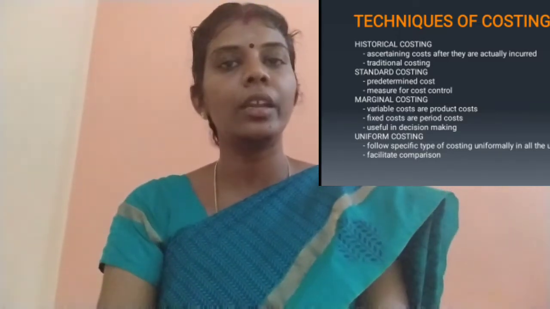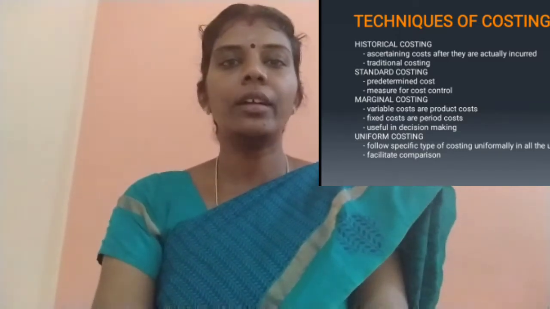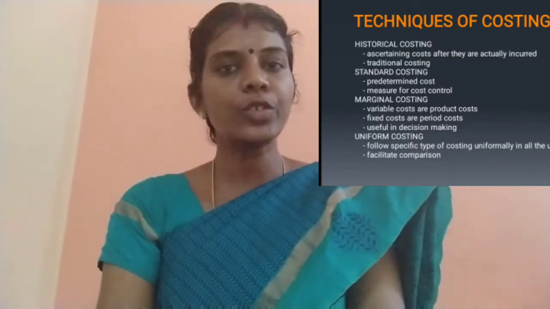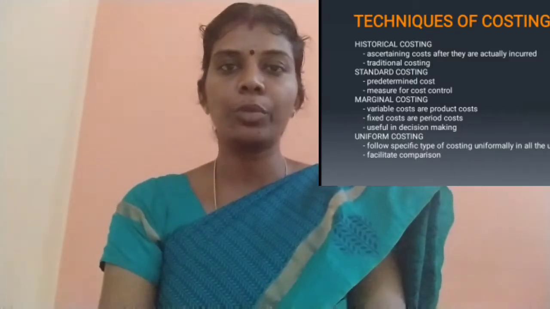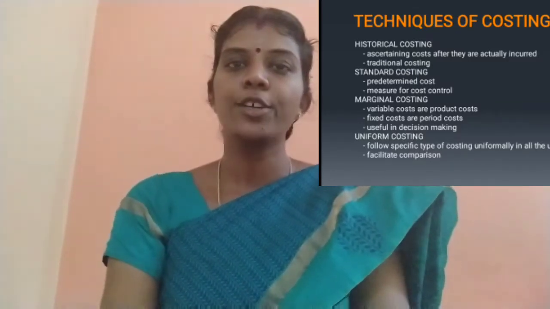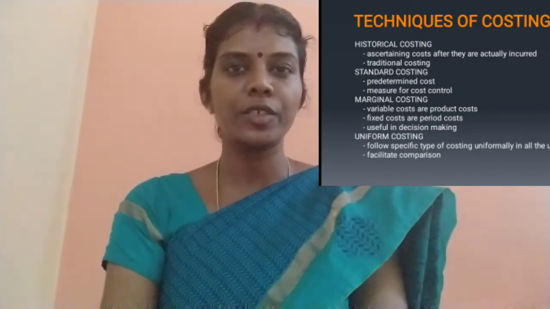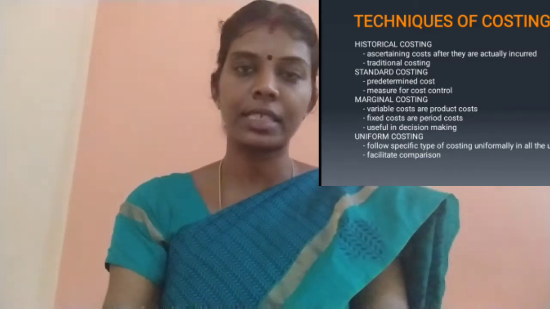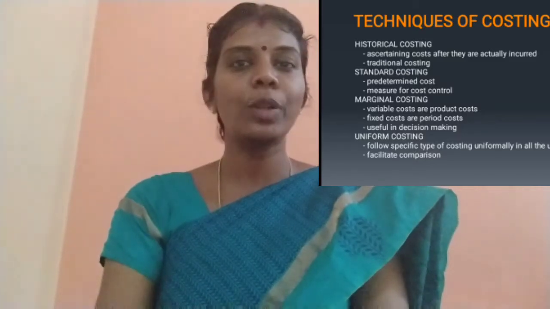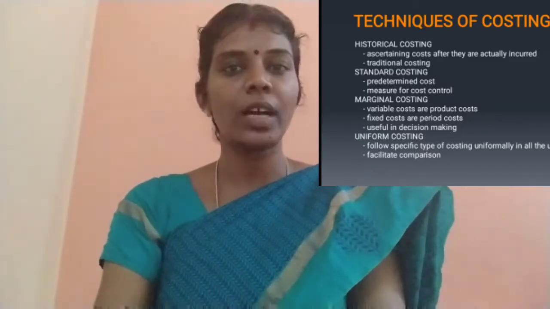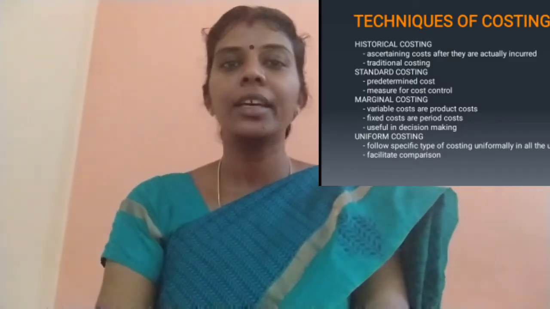The next one is standard costing. Standard costing, it is a predetermined cost. So here we can estimate the cost price of a product before the production commences. So using this method, we can estimate the cost price of a product and it can be set as a standard. After the actual production is over, the actual cost of production can be calculated.